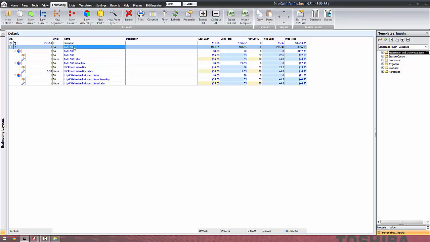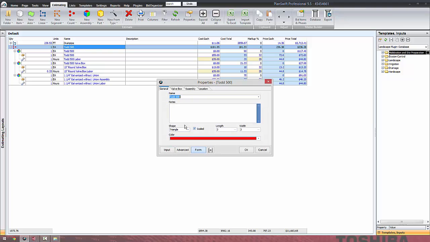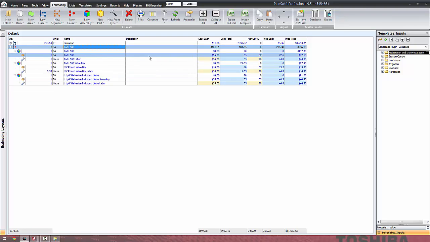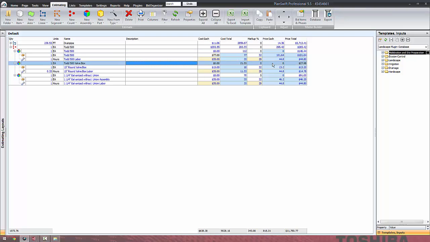Okay, so you're probably wondering, well, how in the world do I make changes on this? Well, you can really easily. You can make changes here. If you want to change that price of that valve, you can change it right here to $77, and that'll change it in your valve right there. If you want to change the production rate, you can change production rates. There's really not much you cannot do within this plugin with the database versus like a real structured one.